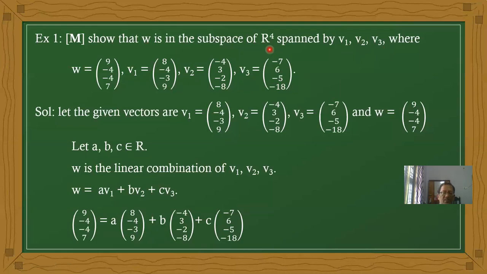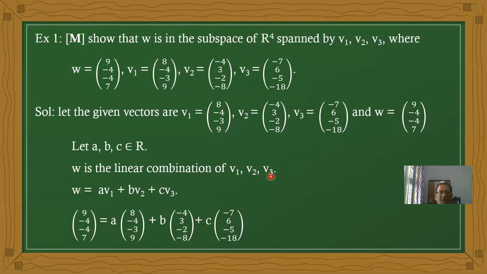First, I am taking a few scalar values A, B, C, any real numbers. W is a linear combination of V1, V2, V3. Therefore, you can write W equal to the linear combination of these vectors: A into V1 plus B into V2 plus C into V3.